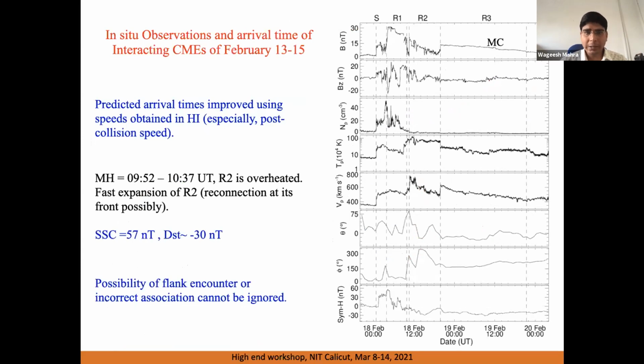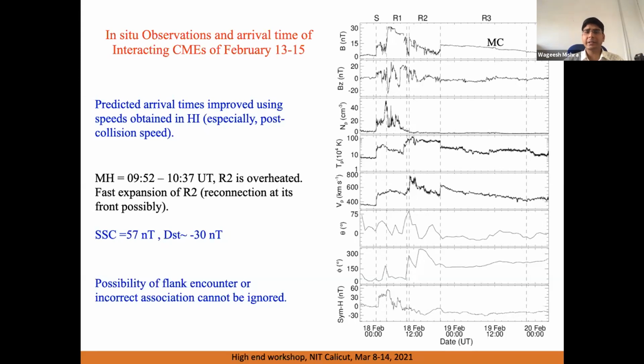But before I go to several cases, what I want to highlight is that when these three CMEs of 13th, 14th, and 15th February arrive at the Earth, they could be observed as three separate structures, R1, R2, and R3. And we see that between R1 and R2, there is a strong decrease in magnetic field. And if you see the temperature, we also see an increase in temperature and velocity. So the point is that due to interaction of CMEs, there is a possibility that